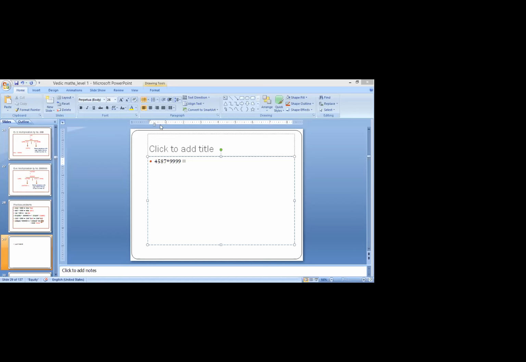Yes, let me see how many of you have done this answer correctly. Okay, very nice. 4586. Very nice, very nice. Oh, great. That's good. Very nice. Happy to see that my students are replying. Oh, all of you are using Vedic Maths formula, right? You are not using calculator. I hope so. है ना? So this is the answer.